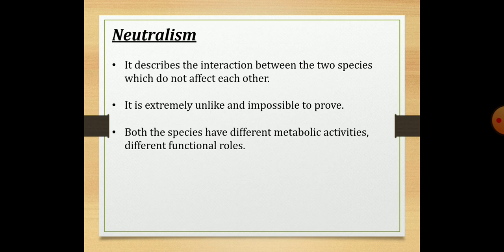The last one is neutralism. Neutralism describes the interaction between two species in which both the species are not affected, and it is extremely unlikely and impossible to prove. Both the species have different metabolic activities and different functional roles.